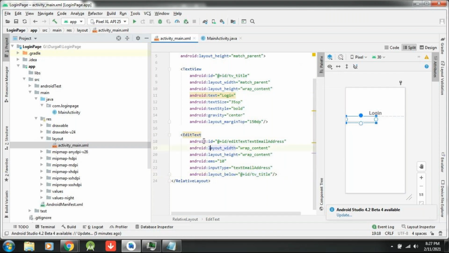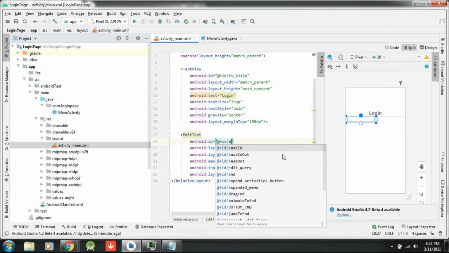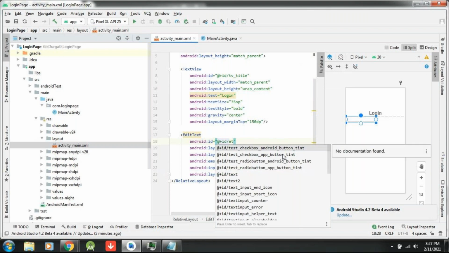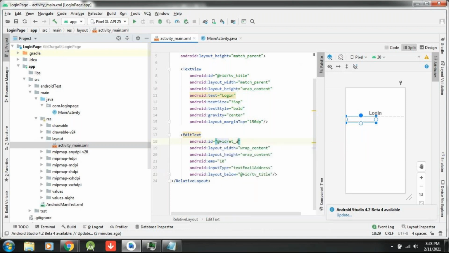So what is the first property? It came id. It's too much it is giving. I'll make it simple. It's edit text, right? So that's the reason I'm making it short, et underscore. What purpose I am using? To enter username, right? So for best understanding, I am writing, okay, this edit text I have taken for username. For our understanding, in any way you can write, no problem. Okay, for better understanding, I am writing this is a edit text username. Because why this ID is required? Because you need to register that ID, this edit text, in the backend. Okay, to write logic. That's the reason. Et username.